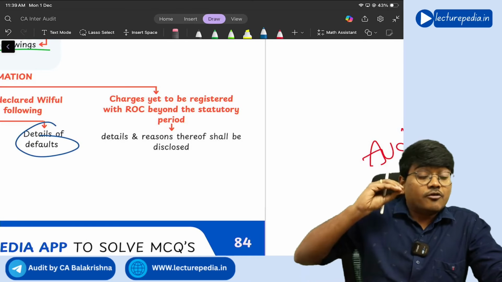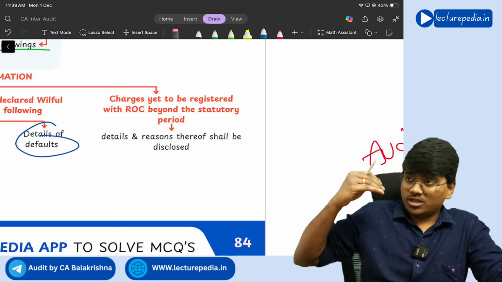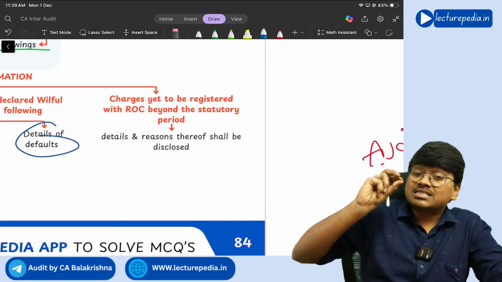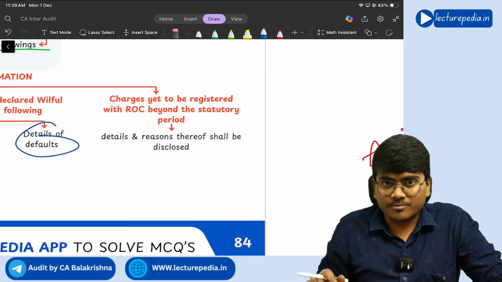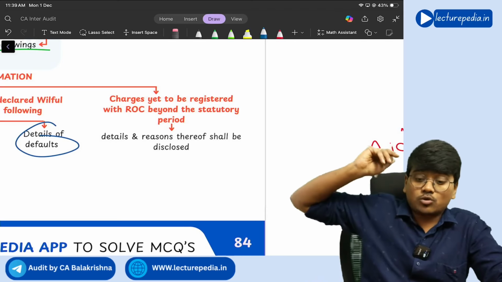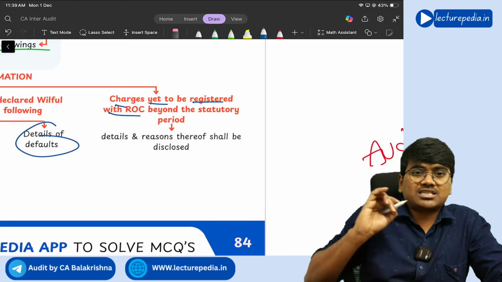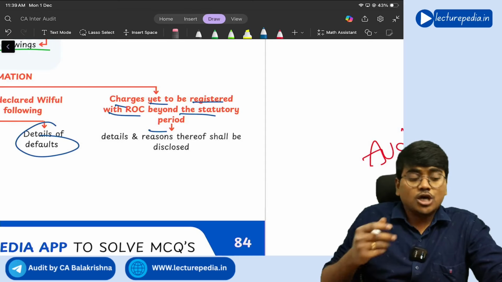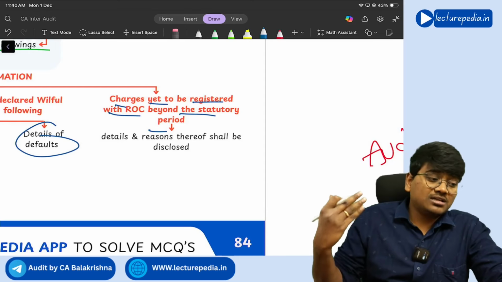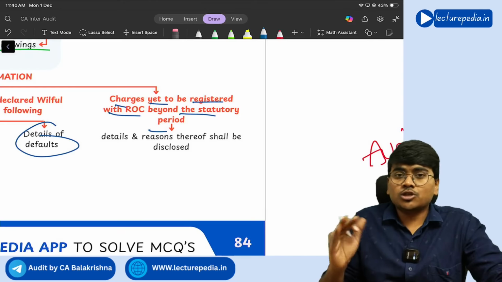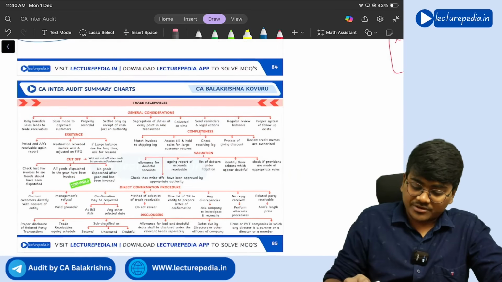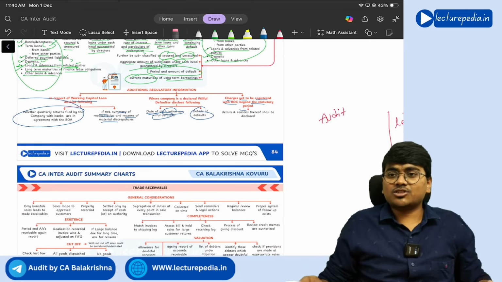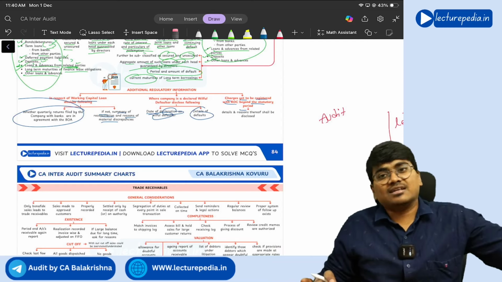Next, whenever you take any loan, and for that loan if you offer security of any of your properties to that bank, a charge should be registered against that property, and that charge will be registered with ROC. So charges yet to be registered with ROC beyond the statutory period, you need to disclose separately. Understand? So with the Registrar of Companies, you need to register the charge. If at all you have not yet registered the charge but the due date has passed, then you need to disclose this separately. Getting it? So that is with respect to borrowings. So the complete discussion of borrowings is also done.